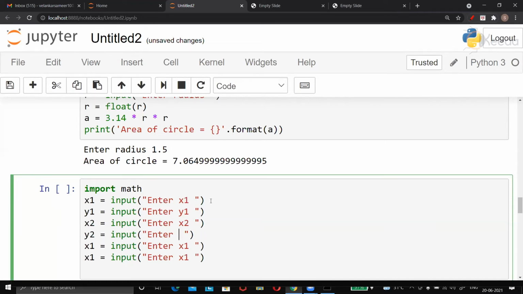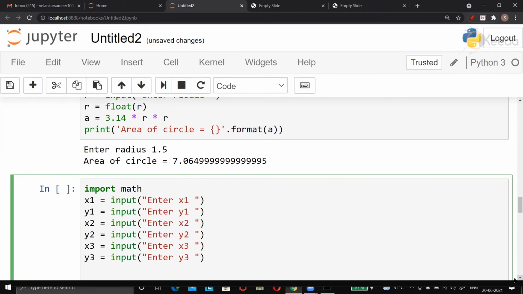We'll say please enter y2. Then we will ask x3. So make a variable called x3, and finally variable called y3. Ask user to enter y3. That's it. Only 6 values we have to input: x1 y1, x2 y2, x3 y3.